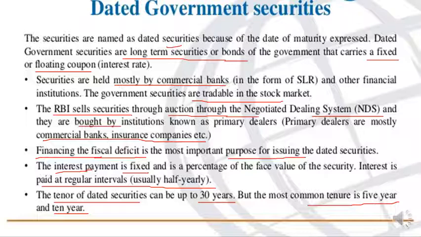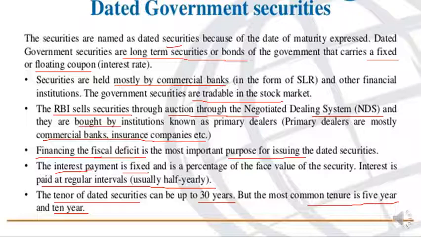RBI issues the dated government securities in the primary market, and the issue goes through an auction or bidding process, or we can say at present an IPO, initial public offer. That process goes through the primary market. The auction or bidding process is undertaken as per the negotiated dealing system, the NDS.